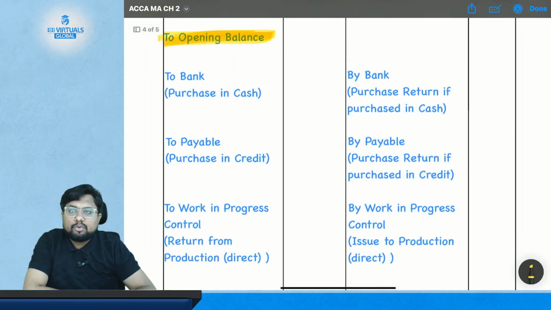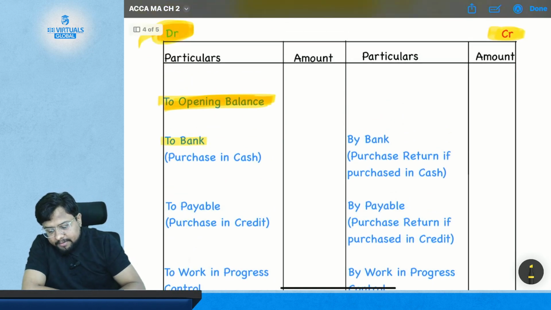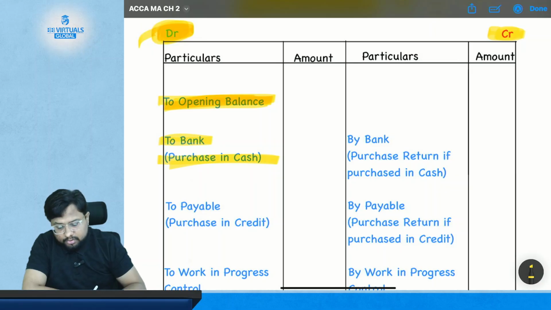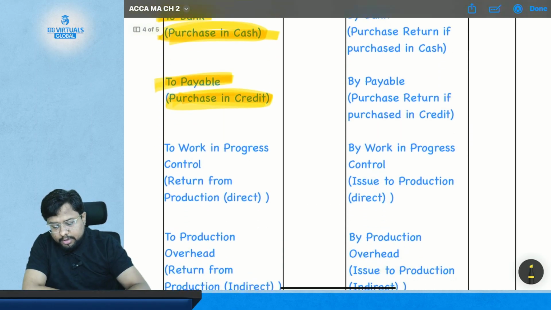Okay. So when you purchase the material, your material control account will get debited, and bank or payable will get credited in case of credit purchase. So if you have purchased in cash, your bank will get credited. If you have purchased on credit, your payable account will get credited.